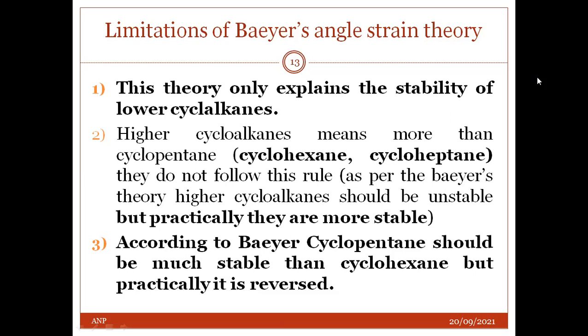According to Baeyer, cyclopentane should be much more stable than cyclohexane, but practically it is the reverse. The angle strain in cyclohexane is higher than that in case of cyclopentane. This strain increases continuously with increase in the number of carbon atoms in the ring. Thus, the theory satisfactorily accounts for the first three cycloalkanes, but it is not valid for cyclohexane and higher members. According to Baeyer, the relative order of stability for some common cycloalkanes is cyclopentane is more stable than cyclobutane and lastly cyclopropane.